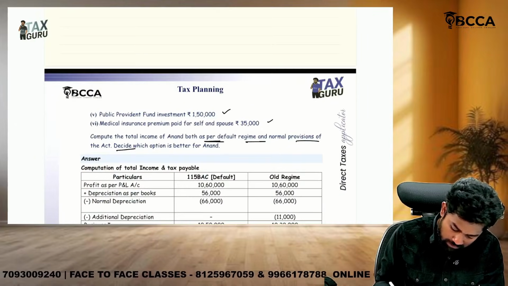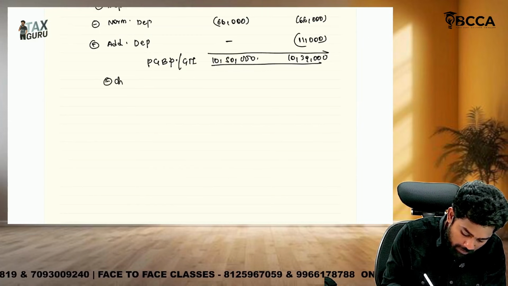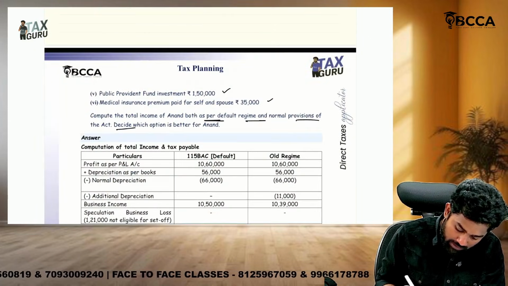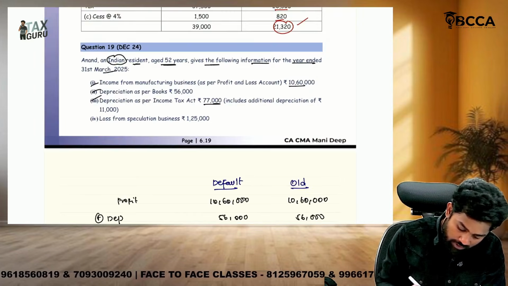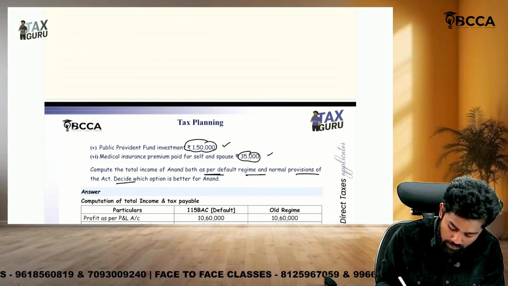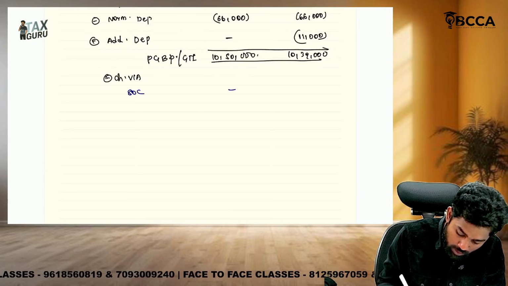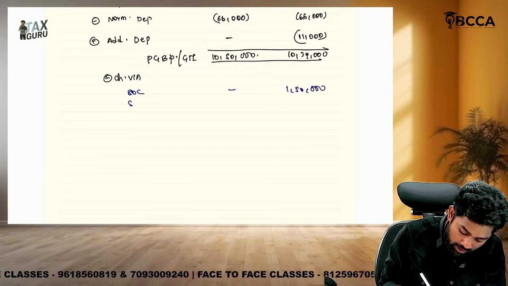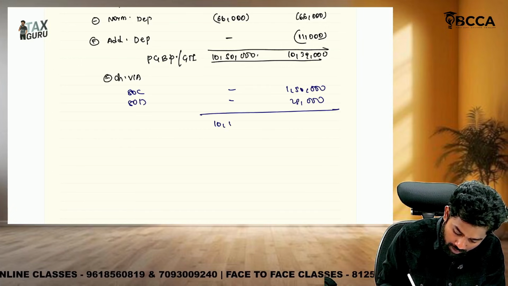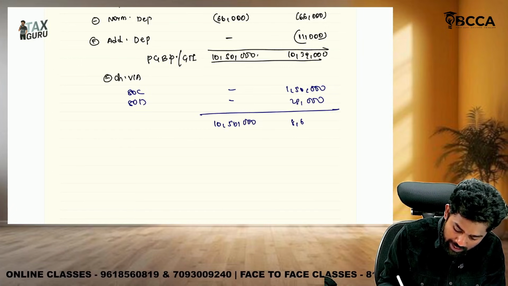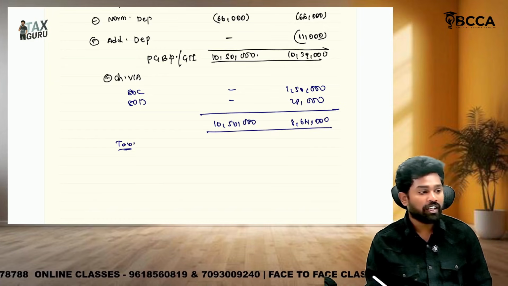Are they having any other income, sir? No. So that itself is the gross total income also. From there we go for Chapter 6A deductions. What are the Chapter 6A deductions available, sir? PPF 1,50,000 under 80C, and medical insurance premium under 80D, age 52 only, so only 25,000. But that is not available under the new or default regime. So in the old regime, 80C 1,50,000 and 80D 25,000. If you subtract, it is 8,64,000. The other remains 10,50,000. So now you should compute the tax under both the old regime as well as the new regime.